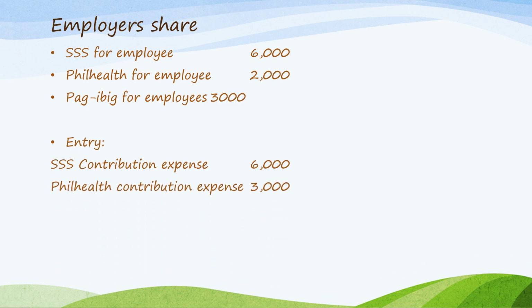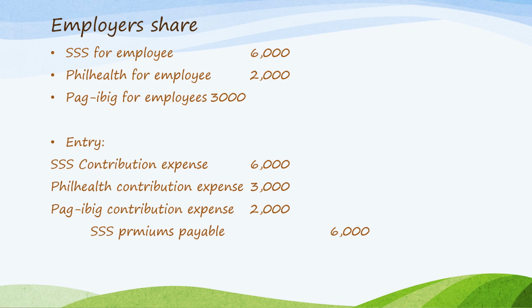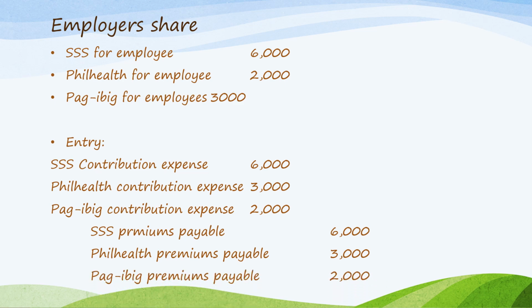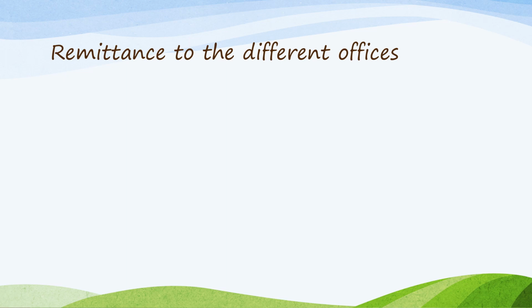Next, PhilHealth contribution expense, 3,000. Actually, that's 2,000. And then, Pag-ibig contribution expense, 3,000. So, the amounts were just interchanged, sorry for that. Then, SSS premiums payable, 6,000. PhilHealth premiums payable, 3,000. Pag-ibig premiums payable, 2,000. So, these payables shall be remitted to the different offices.